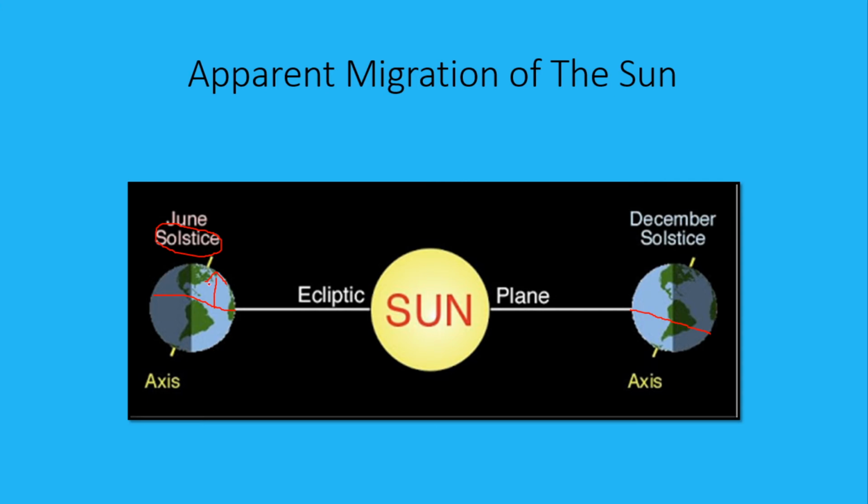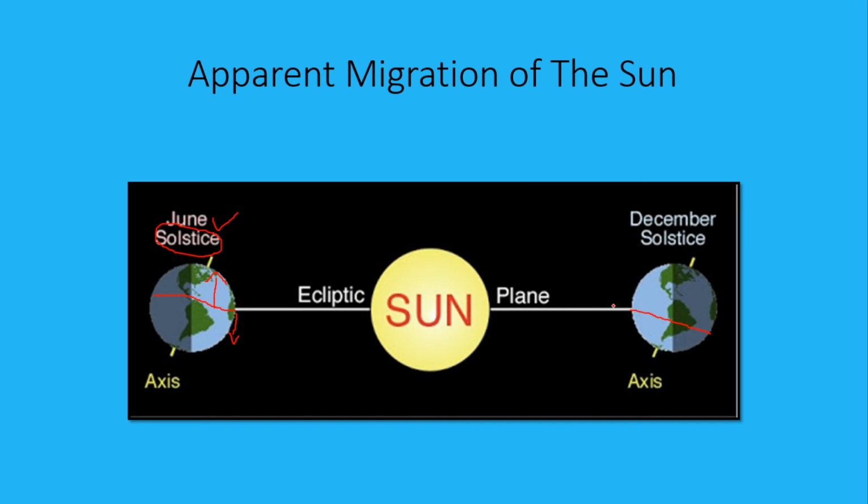So when the sun's rays are falling on the Tropic of Cancer on 21st of June, after that it apparently begins to move towards the south, which we call Dakshinayan.